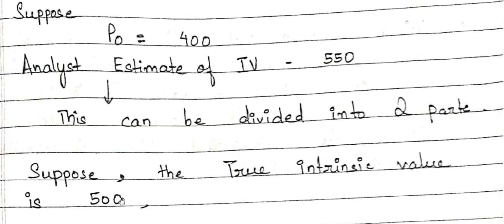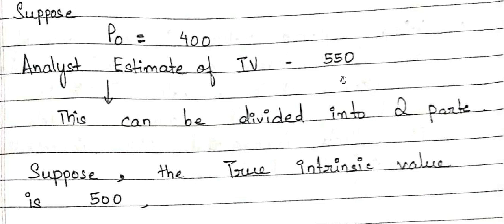An analyst can come out with a value more than 500 or less than 500, and in either case he is making a mistake, because he does not have 100% information about that stock. If he had, he would arrive at 500. Instead, he has arrived at 550.